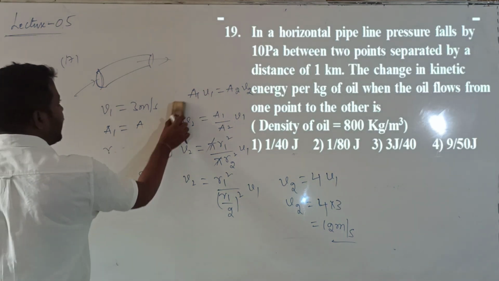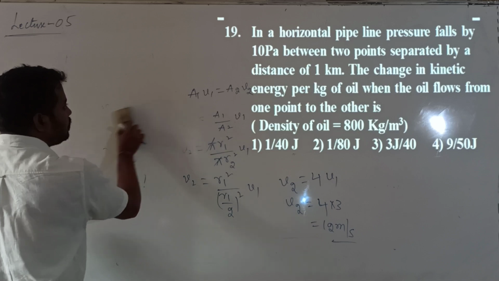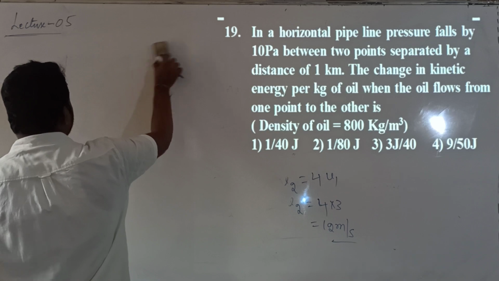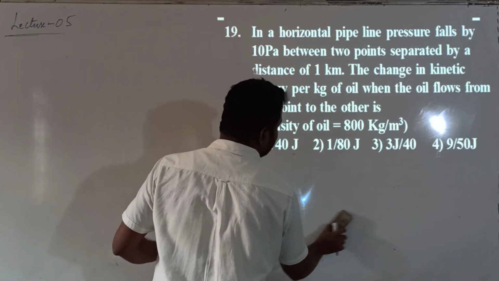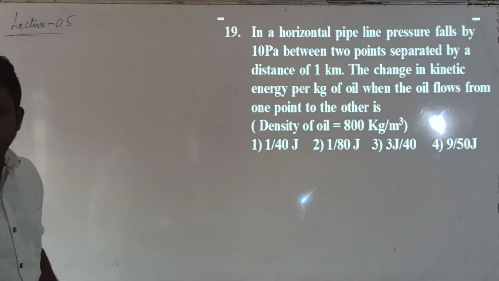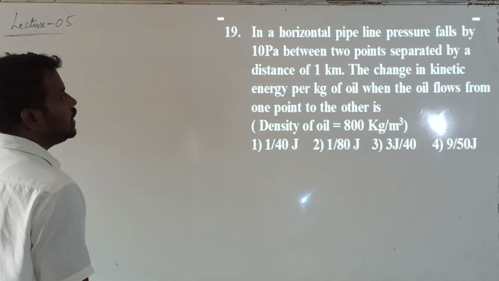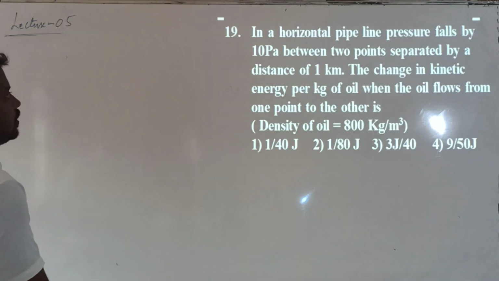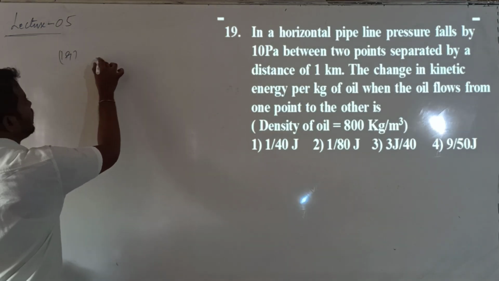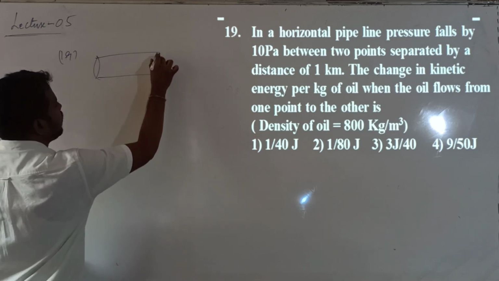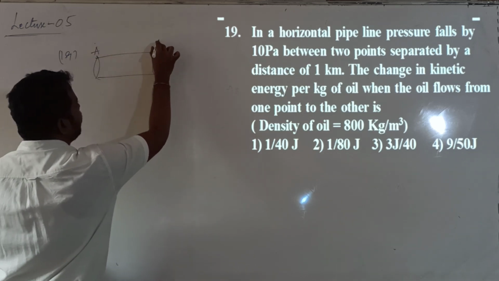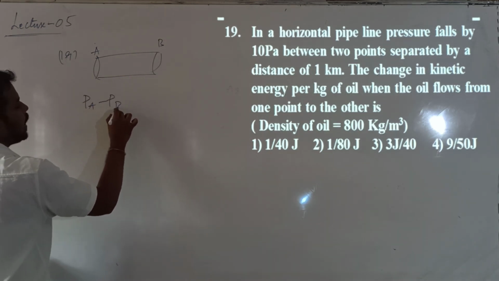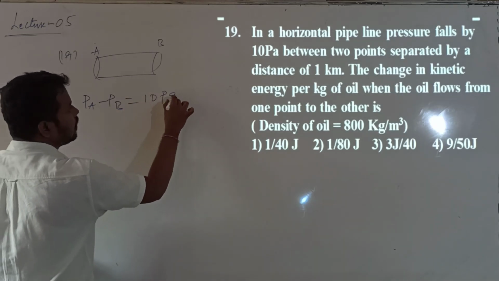Now question number 19. What is this question? In a horizontal pipeline. These questions are based on Bernoulli's theorem, which we discussed in the last class. In a horizontal pipeline, pressure falls by 10 Pascal between the 2 points. Let me call one point A and the other point B. The pressure difference PA minus PB is 10 Pascal.